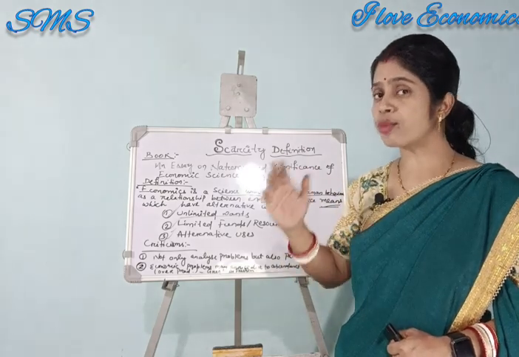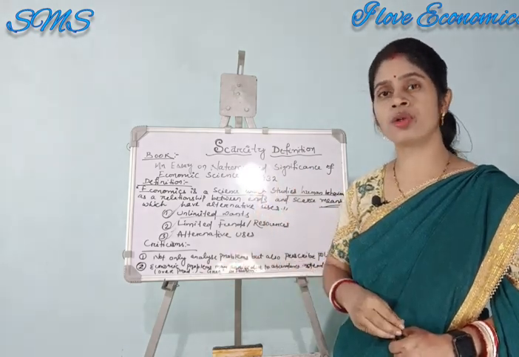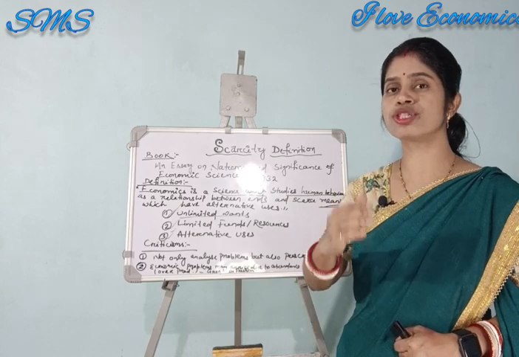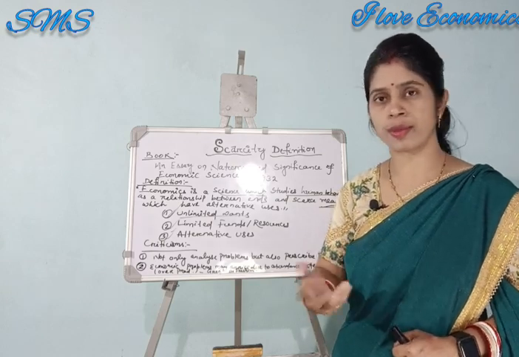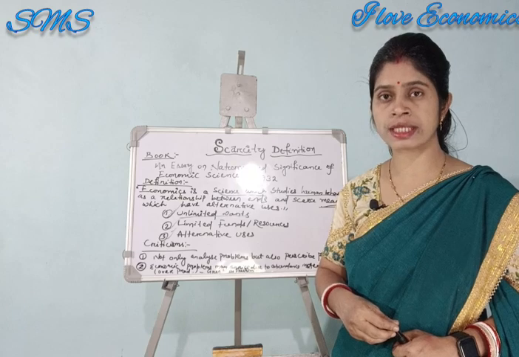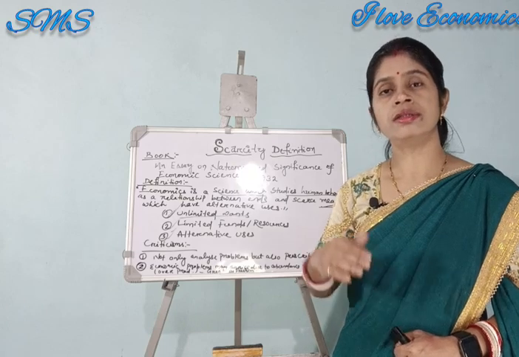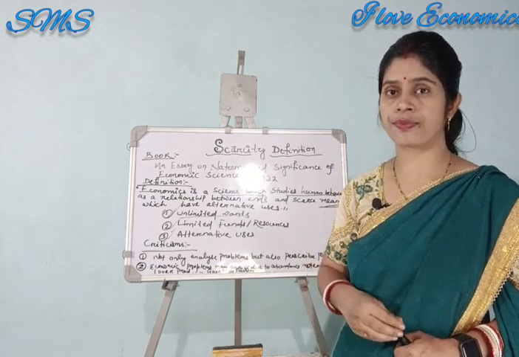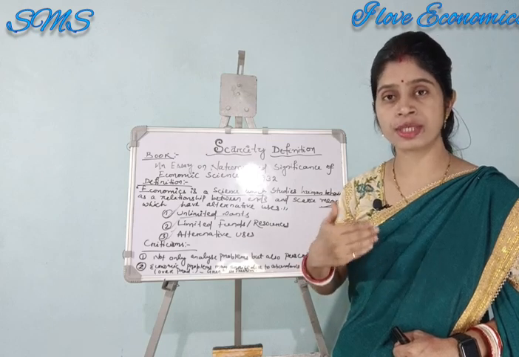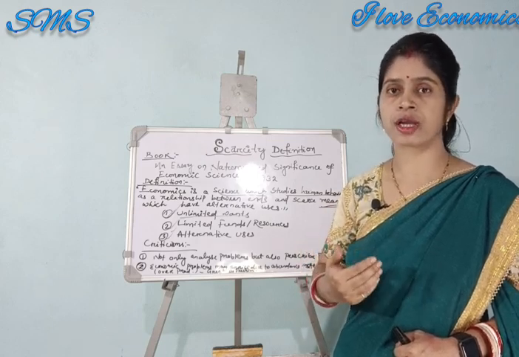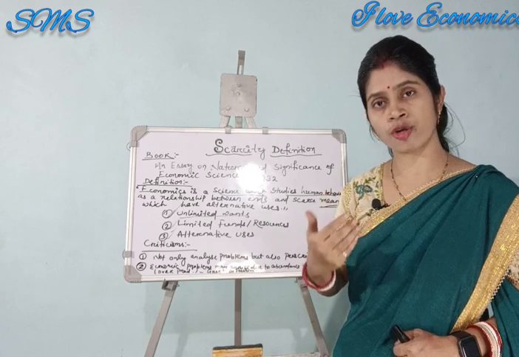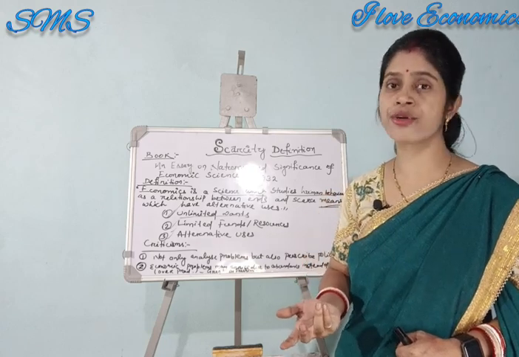And Professor Lionel Robbins has told that due to the scarcity nature, the economic problem arises. But modern economists have said that due to the abundance in nature, that means the abundance of goods and services, due to overproduction, there may be an economic problem. That means there may be a Great Depression.